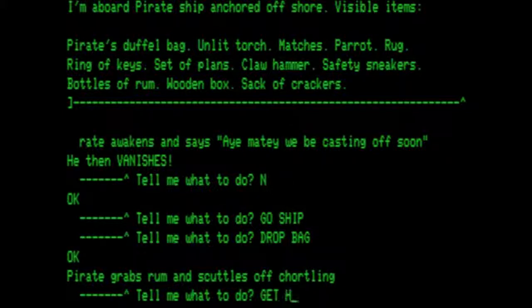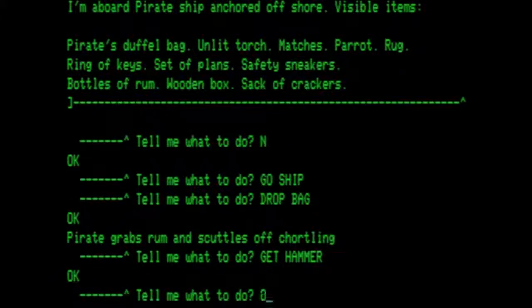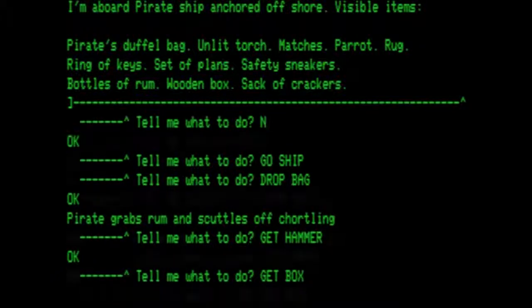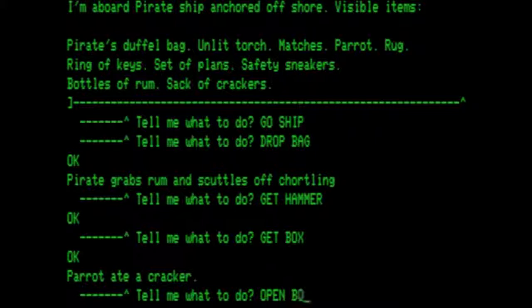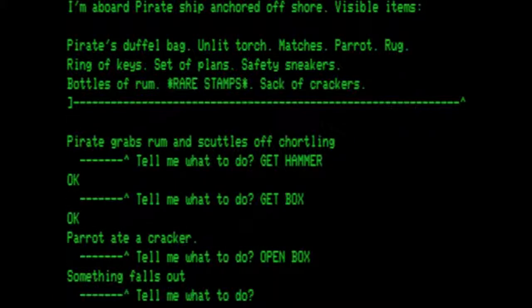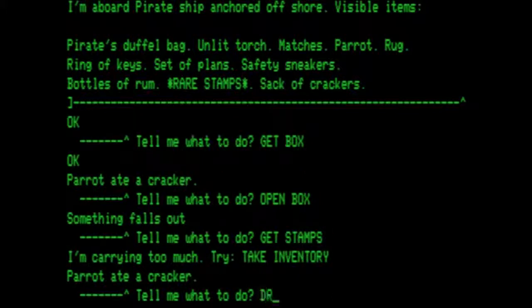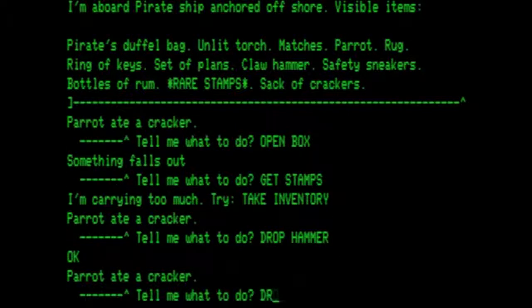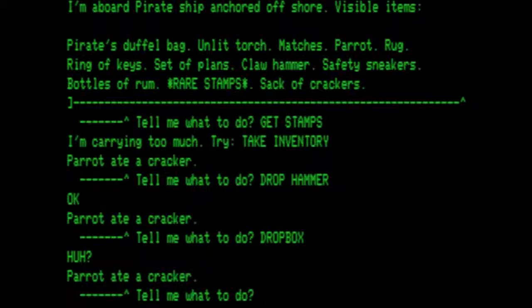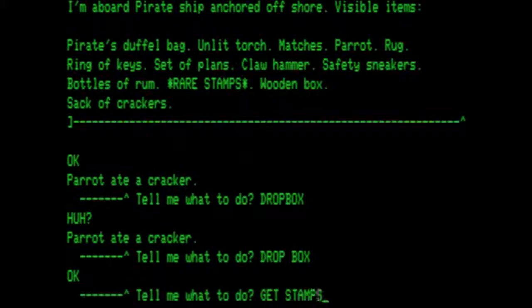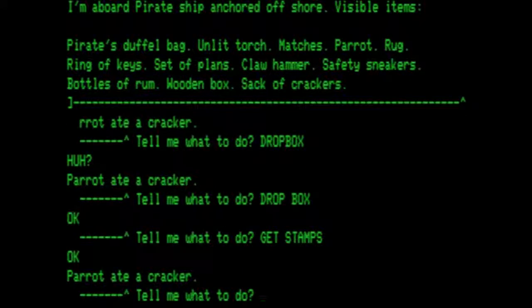Let's go ahead and get the hammer. Get the box. We open the box. Get the rare stamps. Carrying too much. Drop the hammer. Drop the box. Get the stamps, because they are a treasure.